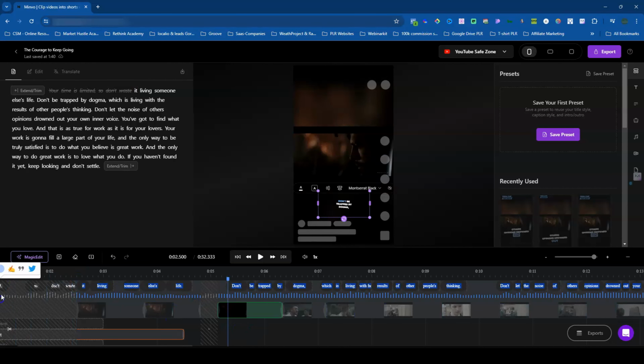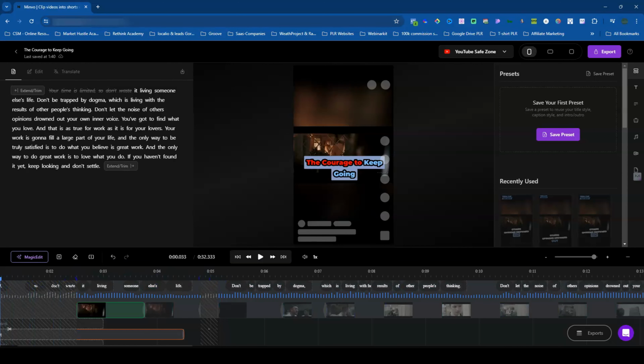There are a couple of ways you could move this back. I was a little zealous with that. There you go. If you want to bring your transcript back, you would just say uncut. And there you go. You have your transcript from the beginning.